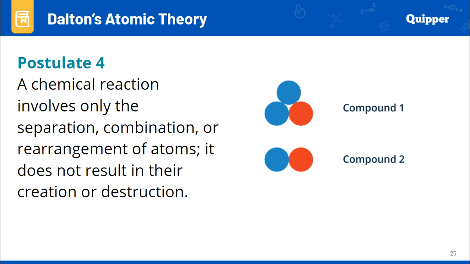The fourth assumption is easy. It only tells us that during a chemical reaction, no new element will be formed and no elements will be destroyed. It is only a rearrangement.